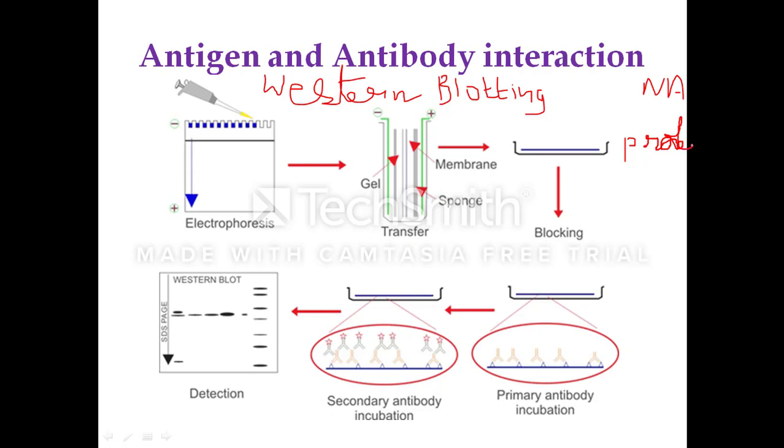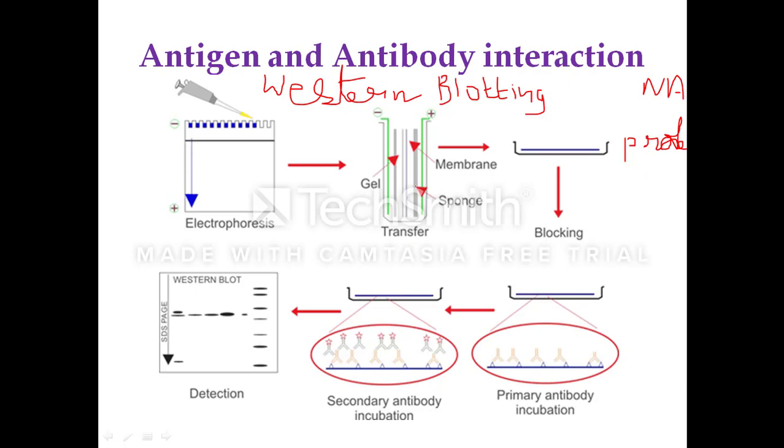The process of transfer of protein from the electrophoretic gel to the membrane is called Western blotting. What is Western blotting? Western blotting is the process of transfer of protein from the gel to the inert membrane.